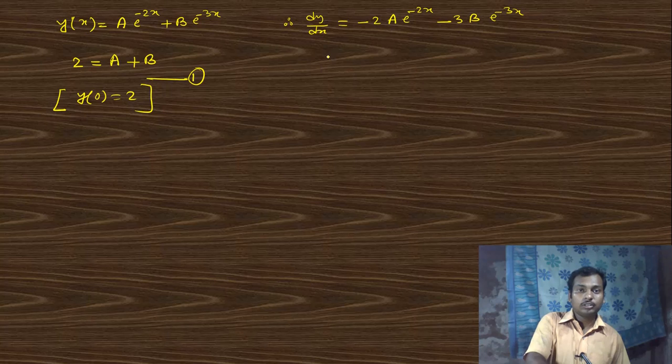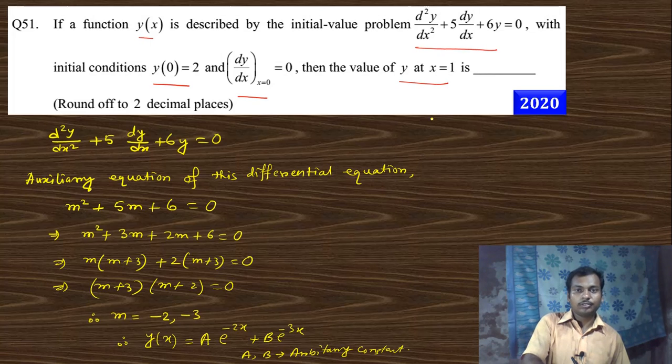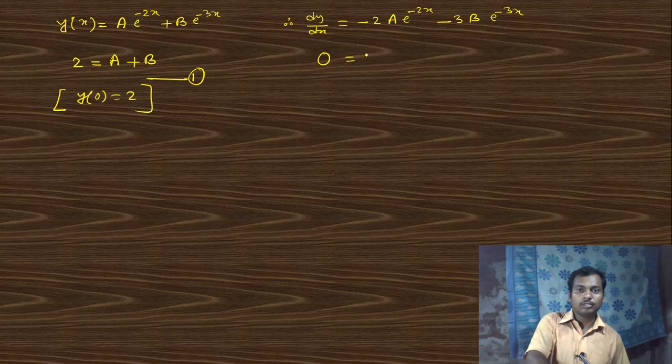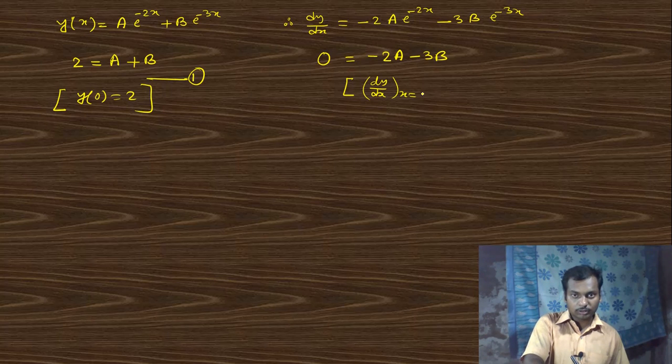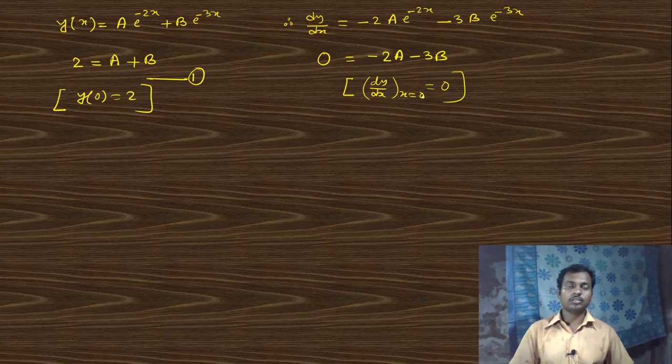And the next condition was dy/dx at x equal to 0 is 0. That means this is 0 at x equal to 0. If we put x equal to 0, then we get this type of equation, that is dy/dx at x equal to 0 is 0. We use this condition.